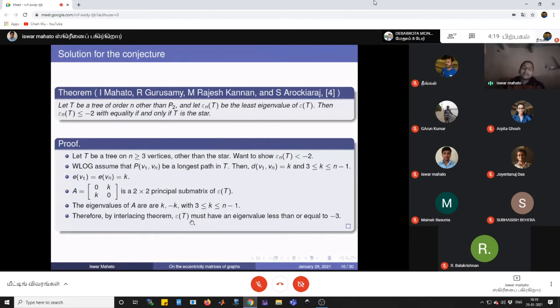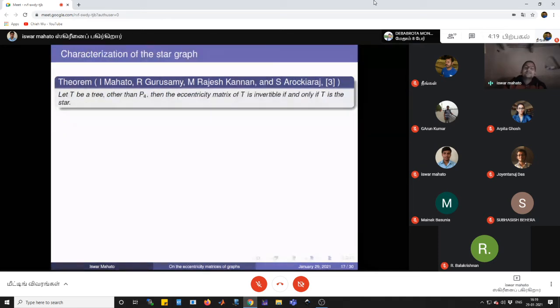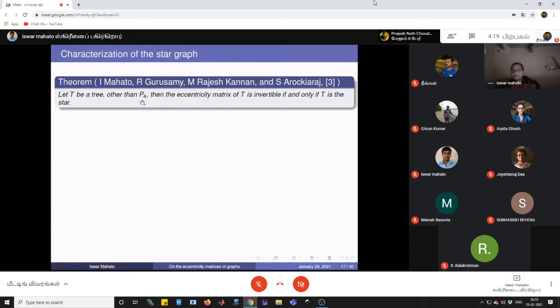Next, we will give a characterization of the star graph in terms of invertibility of the eccentricity matrix. This is the theorem. Let T be a tree other than P4, meaning the path on 4 vertices. Then the eccentricity matrix of T is invertible if and only if T is the star.